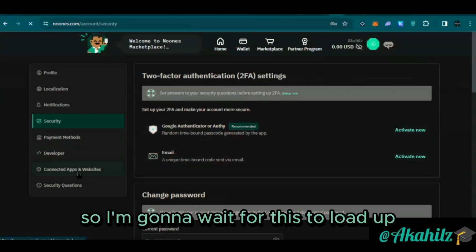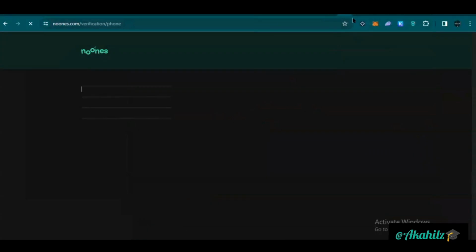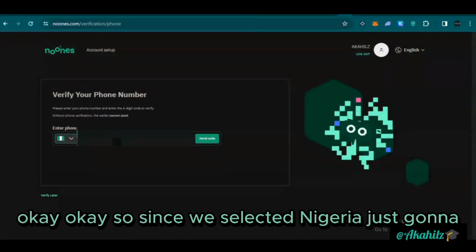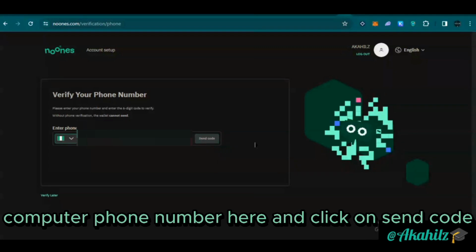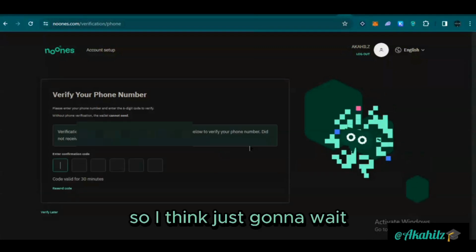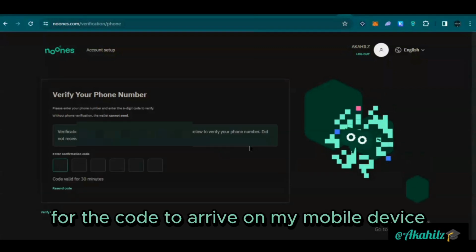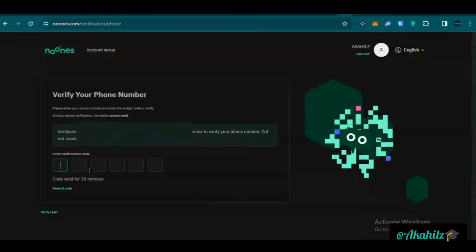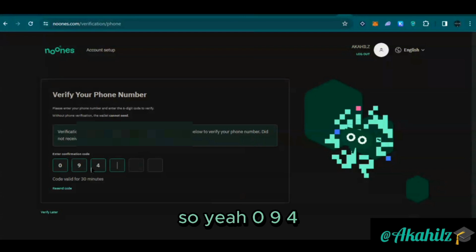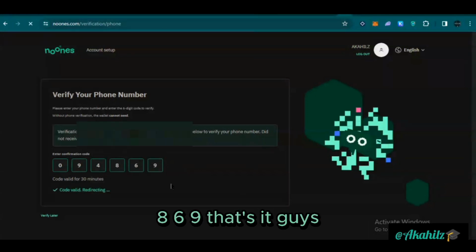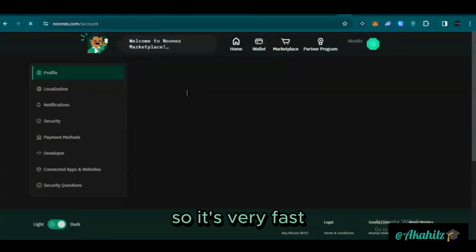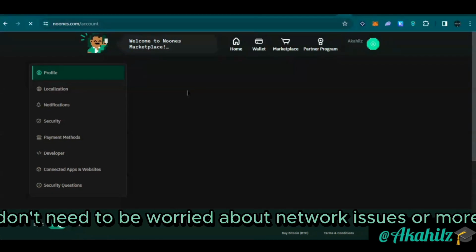So I'm going to wait for this to load up. Okay. So since we selected Nigeria, we're just going to input our phone number here and click on send code. So I think I'm just going to wait for the code to arrive on my mobile device. Okay, I think it's almost there. So yeah, 094869. That's it, guys. So it's very fast. It comes very fast, so you don't need to be worried about network issues or more.